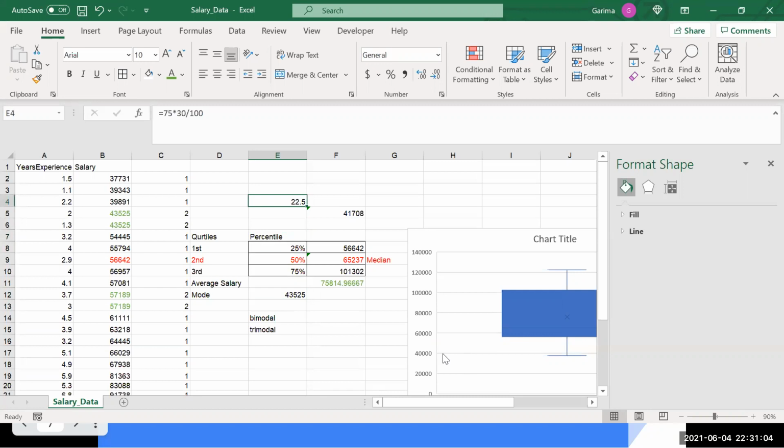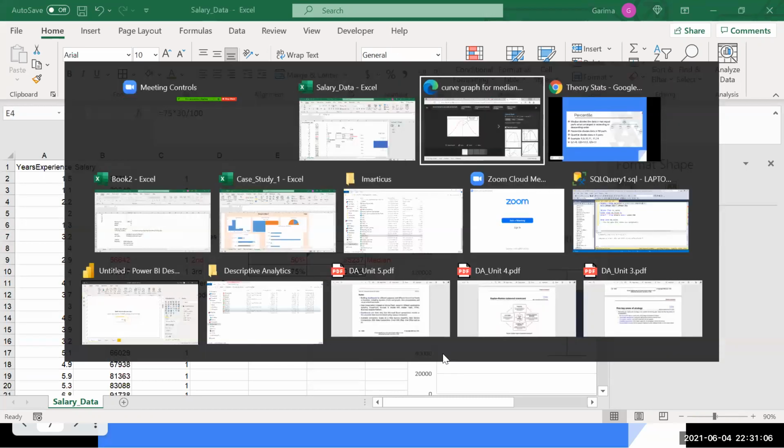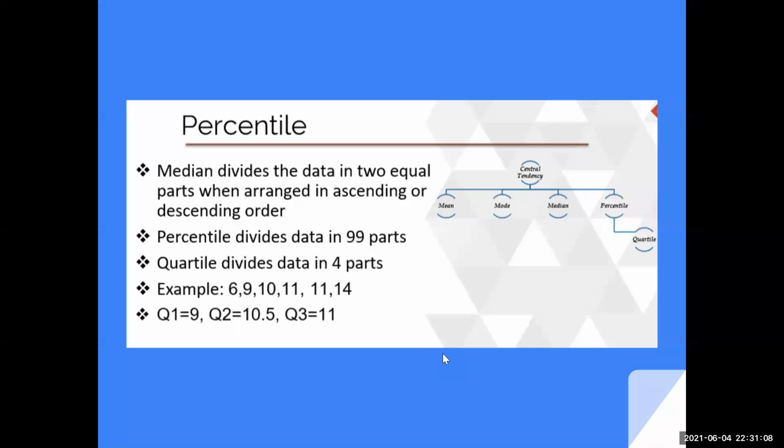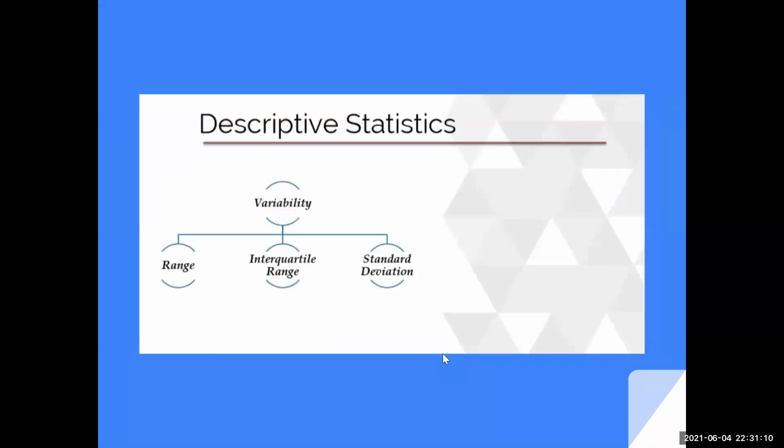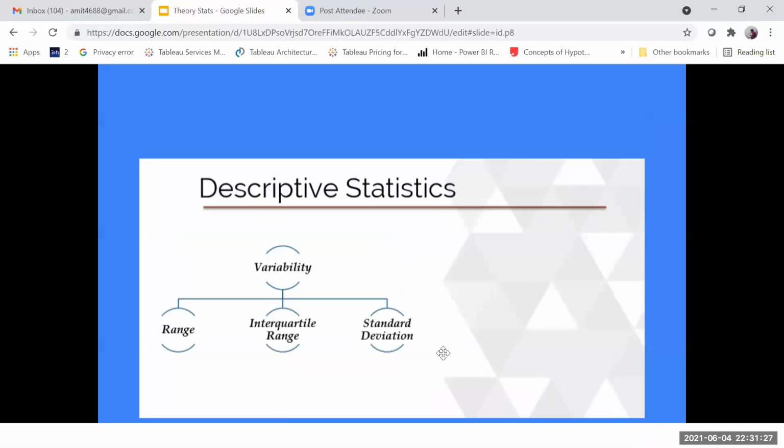Okay. Now, once we are able to find this central tendency, then what we do is we find the range, or I will say the variation, how the data is varying. So variation is like finding the range. Range is the maximum value minus the minimum value. So we have the highest salary and the lowest salary, and we find the difference between them. That will give us the range.